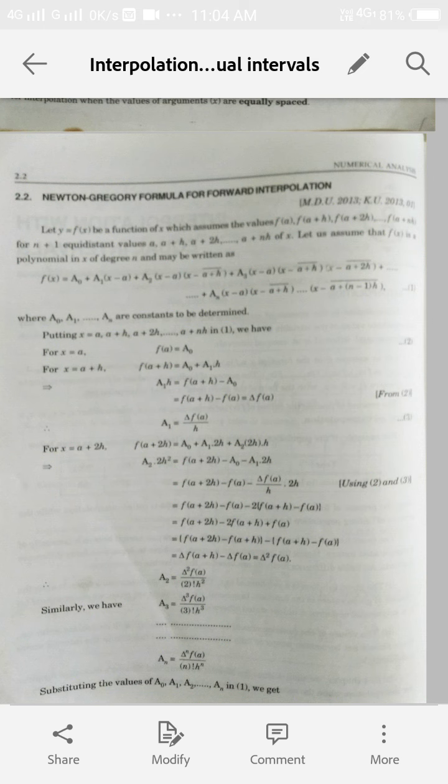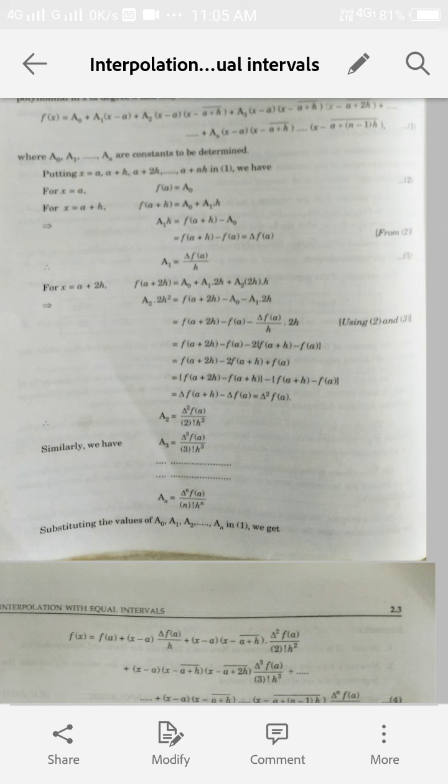Now for x is equal to a plus h, we substitute x is equal to a plus h in left hand side and right hand side of equation 1. Now in right hand side, if we put x is equal to a plus h, then again only two terms are non-zero, other terms are 0. From here we can find the value of a1 as delta f a upon h, given by equation 3. Here delta f a means first forward difference operator, which is equal to f of a plus h minus f of a.